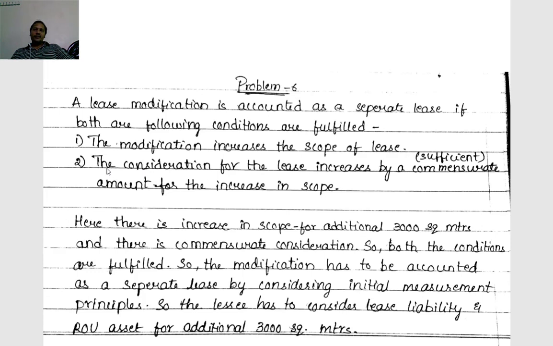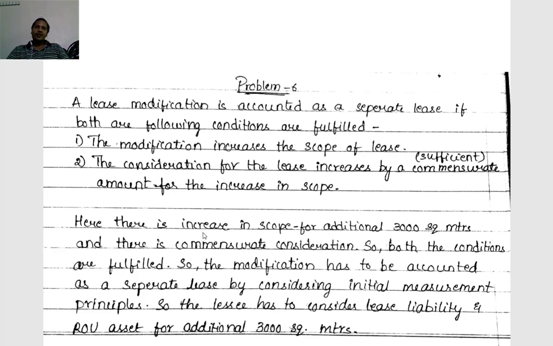Second, the consideration for the lease increases by a commensurate amount for the increase in the scope. So these are the two conditions.